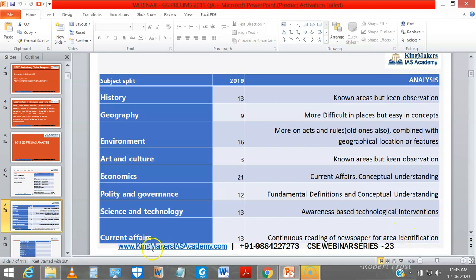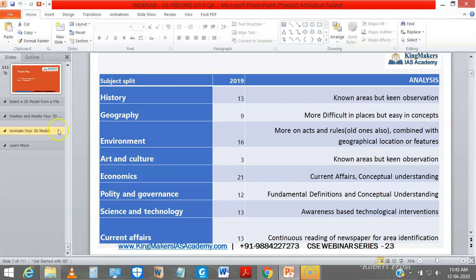Current affairs: you have to read the newspaper every day, even before the day of the exam. Please do read the newspaper. Don't tell me that because this prelims has been postponed, they would have taken the question paper. Please do read the newspaper every day. That can help you. And so hereby I end this session.